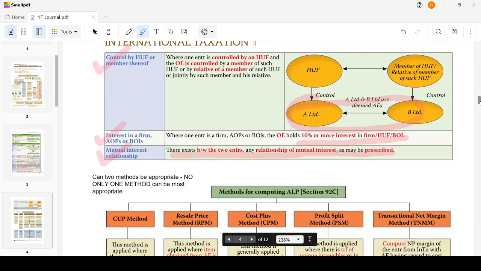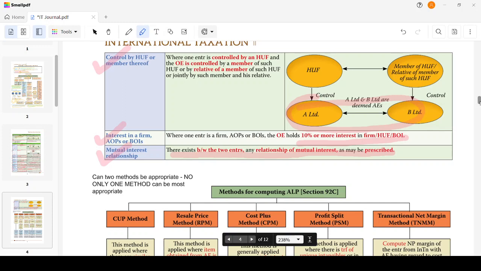Then, controlled by HUF or member thereof, where one enterprise is controlled by HUF and the other enterprise is controlled by a member of such HUF or by a relative of a member of such HUF or jointly by such member and his relative. Interest in a firm, AOP or BOI, where one enterprise is a firm, AOP or BOI, the other enterprise holds 10% or more interest in it. The mutual interest relationship: there exists between the two enterprises any relationship of mutual interest as may be prescribed.